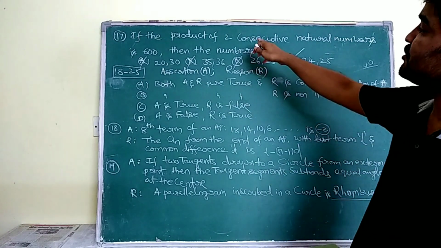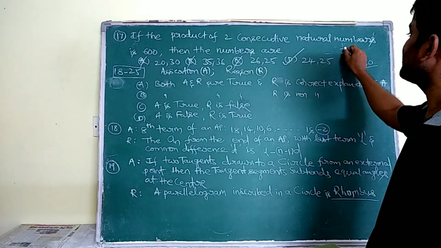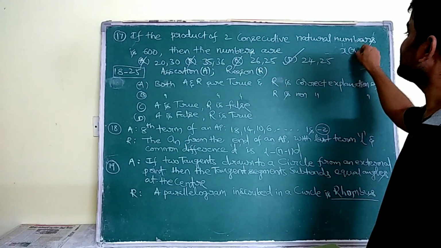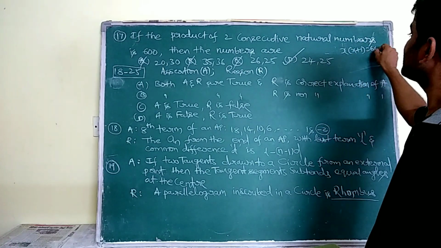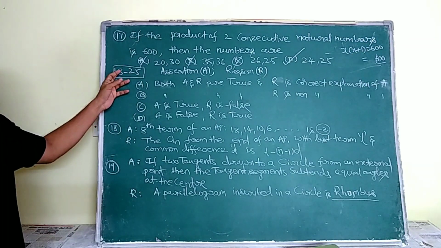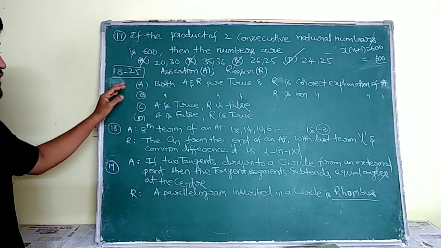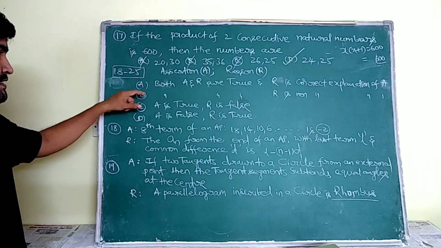Here he said the consecutive integers' product. Let us take one integer as x, another integer as x plus 1. That is equal to 600. Now, from the bits 18 to 25, we are going to use these instructions.